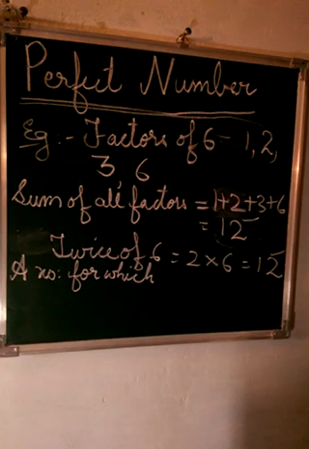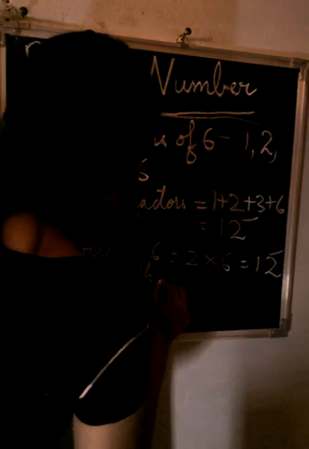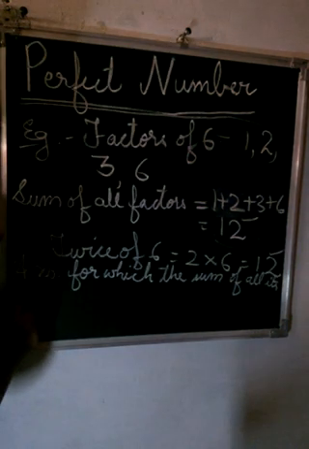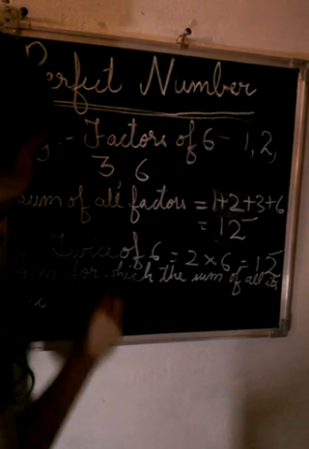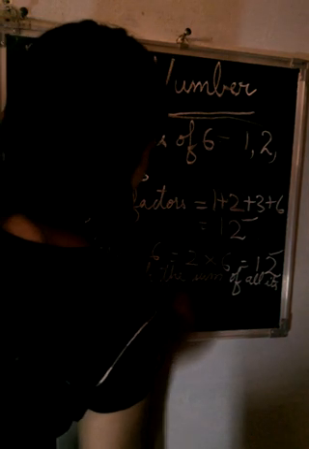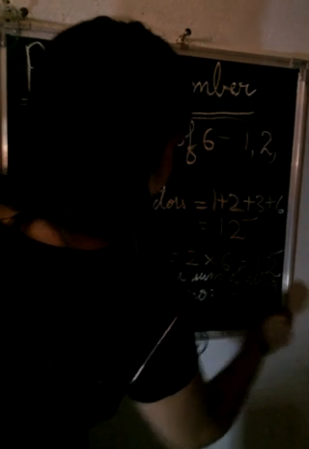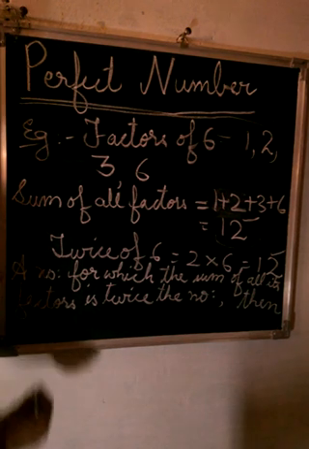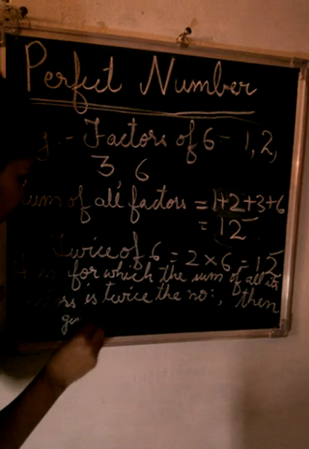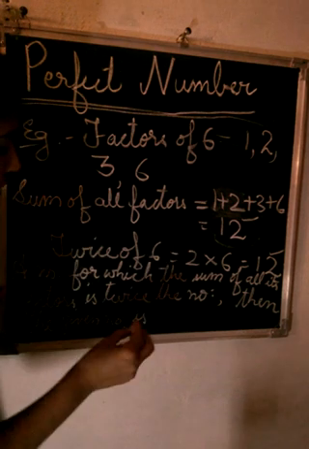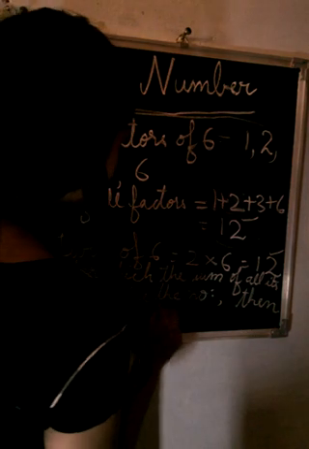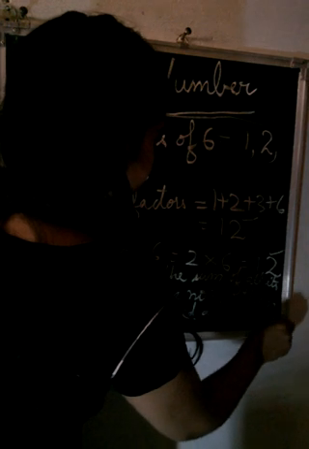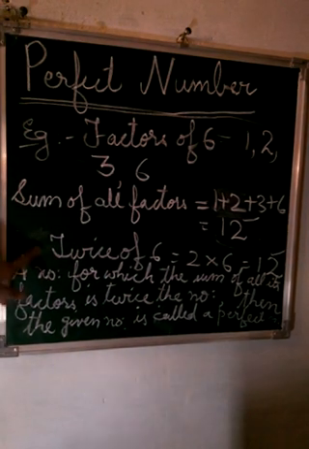If you want, you can see from the book also and write: a number for which the sum of all its factors is twice the number, then the given number is called a perfect number. I have changed the language a little bit. So this is the definition of a perfect number.